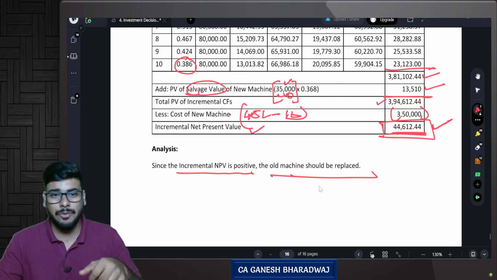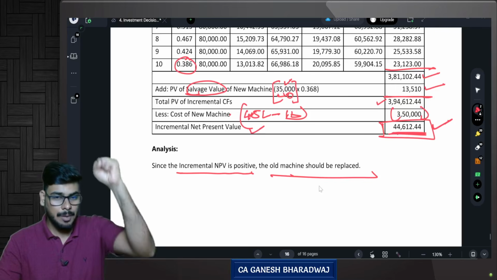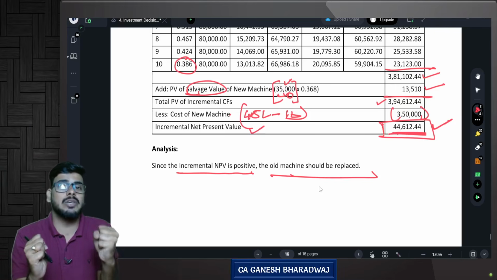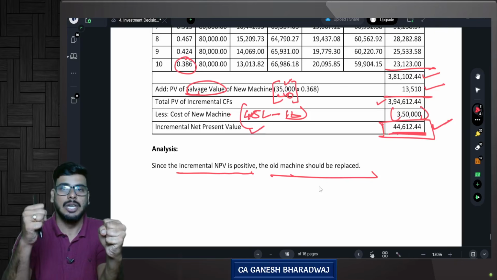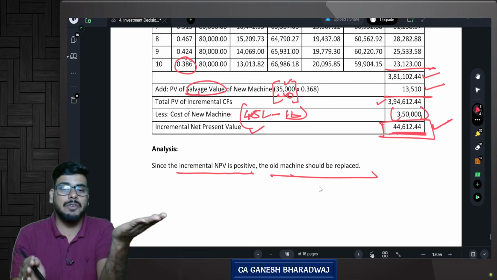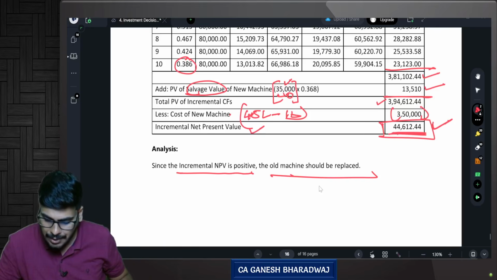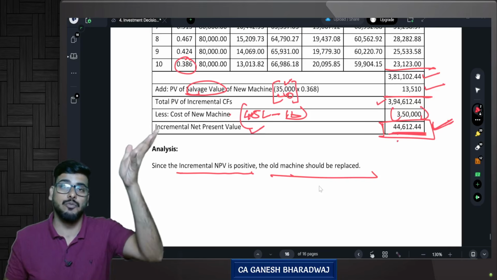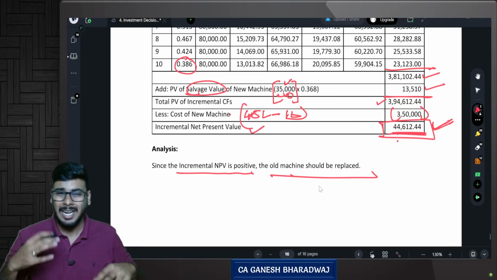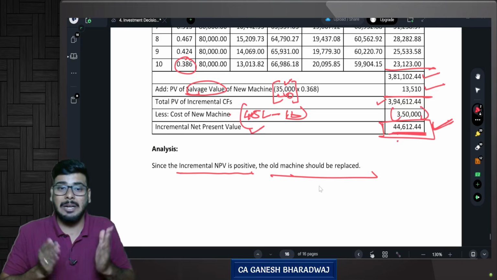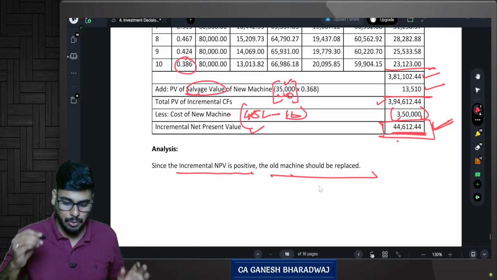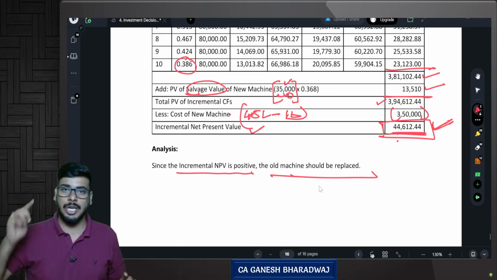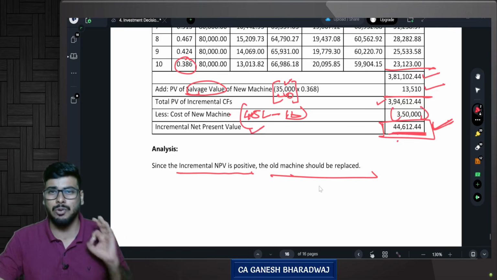That's an alternative way of doing it. You compute the NPV for the new machine, then separately compute the NPV for the old machine, and obviously the NPV of the new machine will be more than the NPV of the old machine. NPV of new minus NPV of old, the difference will be exactly 44,612.44, and since the NPV of the new machine is more than the old machine, you can go for it. You can do it that way, but this incremental cash flows approach is what the institute expects you to do, because I'm discussing this solution as given in your institute study material. So this is very important. Are you clear with this?